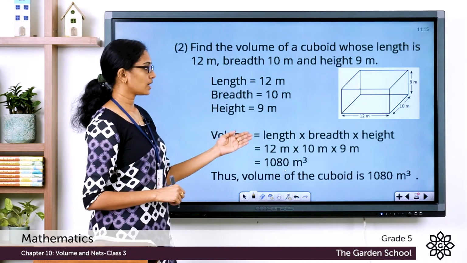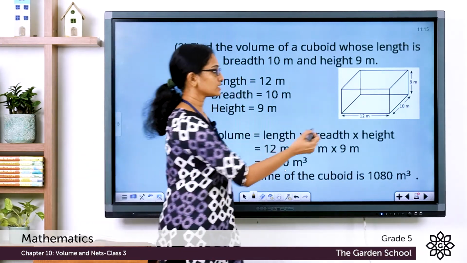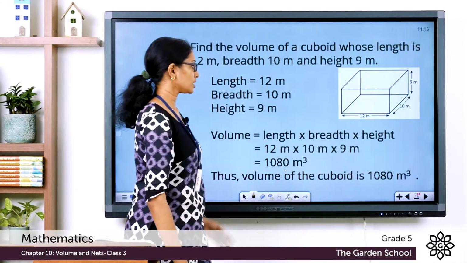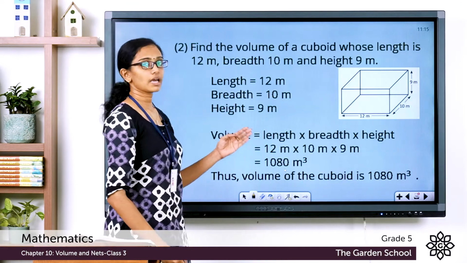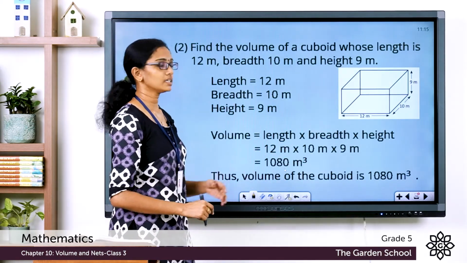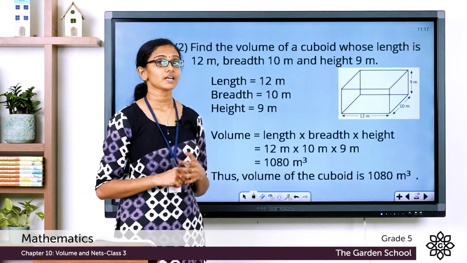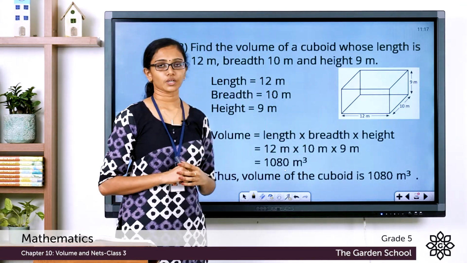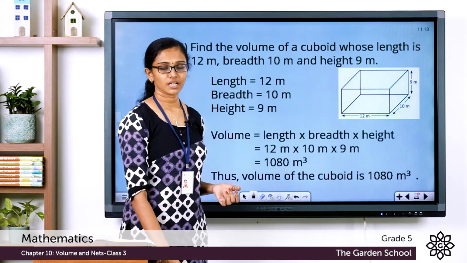So volume equal to length into breadth into height, that is 12 into 10 into 9, which is equal to 1080, and since the dimensions are in meters, the unit here is meter cube. Hence the volume of the cuboid is 1080 meter cube. So I hope these examples are clear to you.